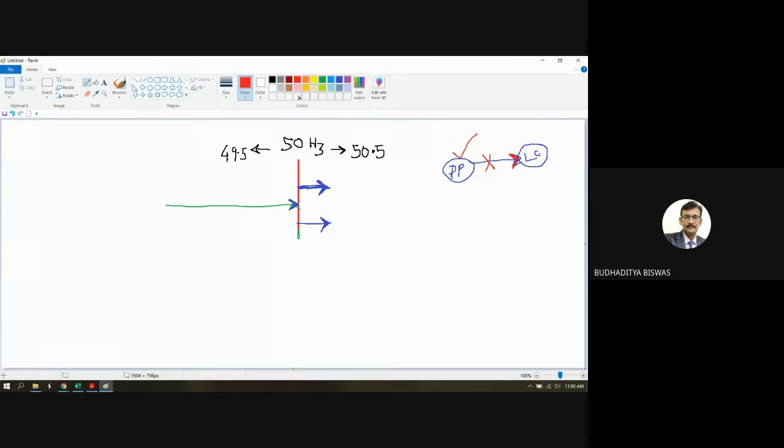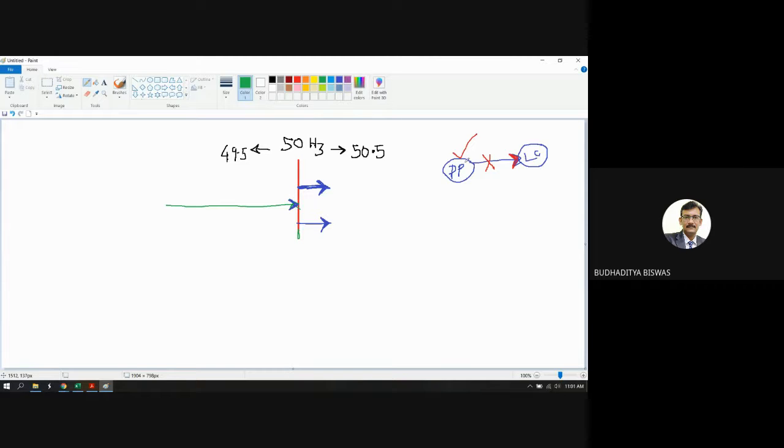The second problem is the power quality. What is the power quality? According to the Indian electricity rule, for domestic purposes the voltage should be 230 volts plus or minus 3%, and the frequency should be 50 hertz plus or minus 1%. That means the frequency and voltage should be maintained within a particular range.